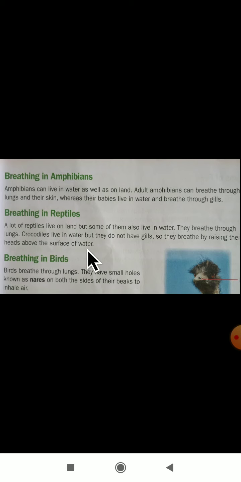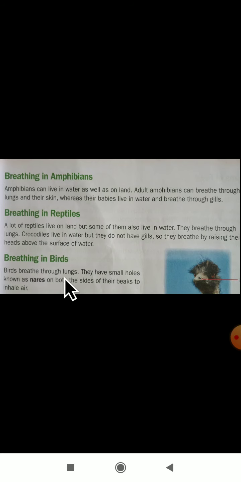Okay. So generally the reptiles will breathe with the help of the lungs here. But the crocodiles, they are living in water, they don't have gills. But by raising their heads, they will breathe here. So next, breathing in birds.